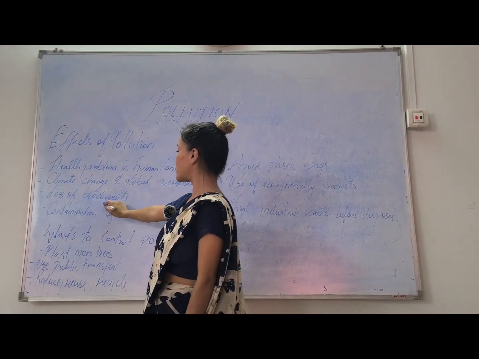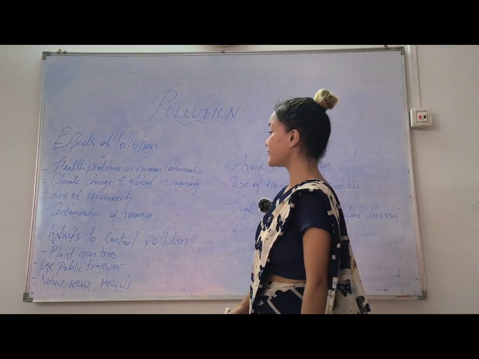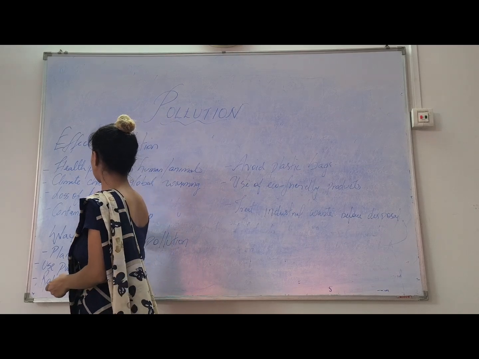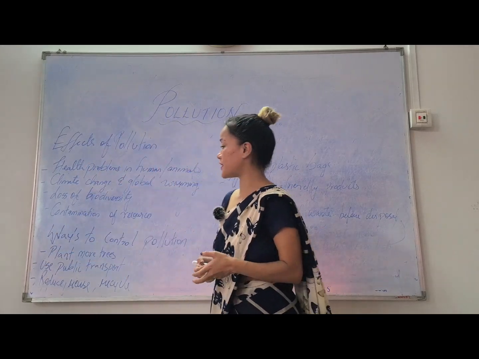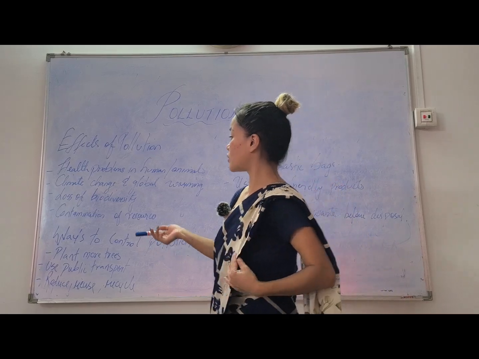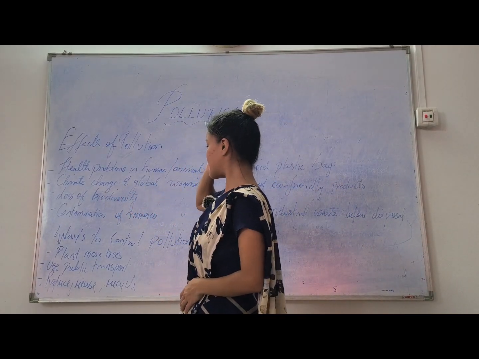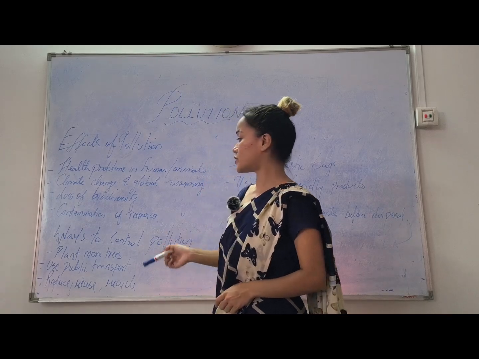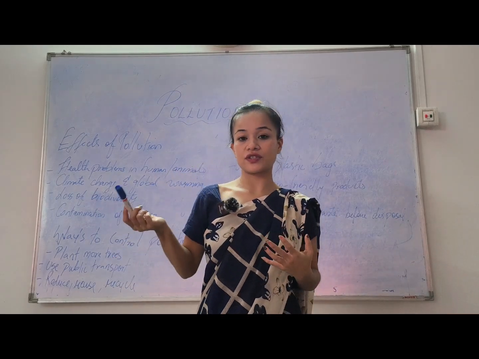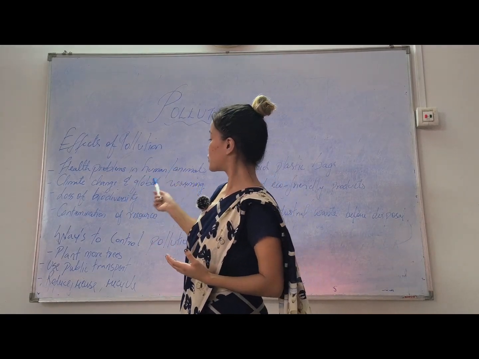Next, loss of biodiversity. Loss of biodiversity मतलब क्या है? Anything that affects the ecosystem or the environment as a whole causes loss of biodiversity. Next, let's see contamination of resources. It contaminates all the natural resources in the environment because of pollution.